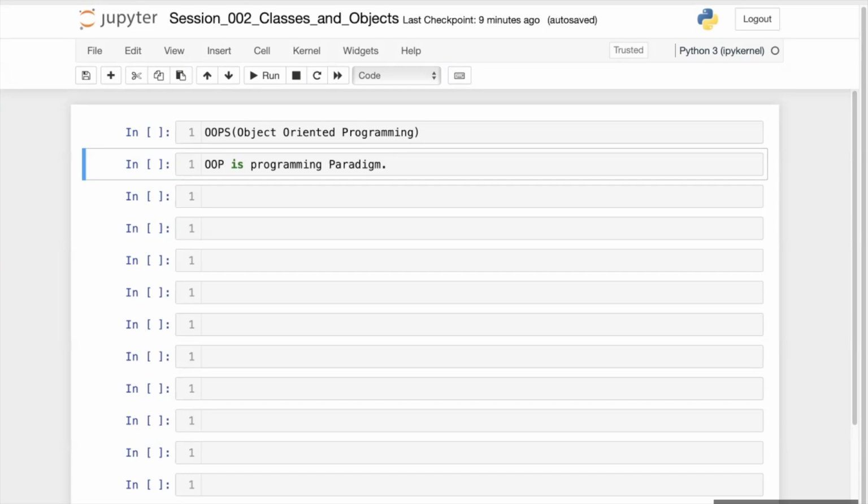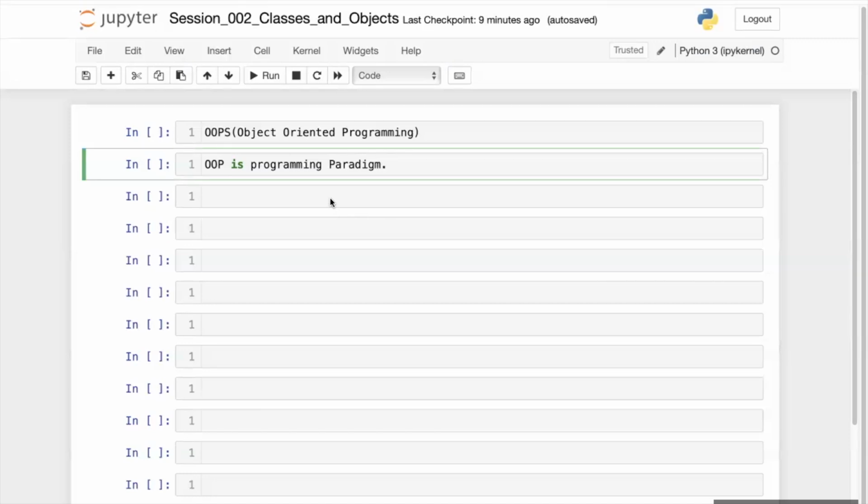Before we talk about object-oriented programming, let's first understand why we need this. Why is the object-oriented approach needed in programming?